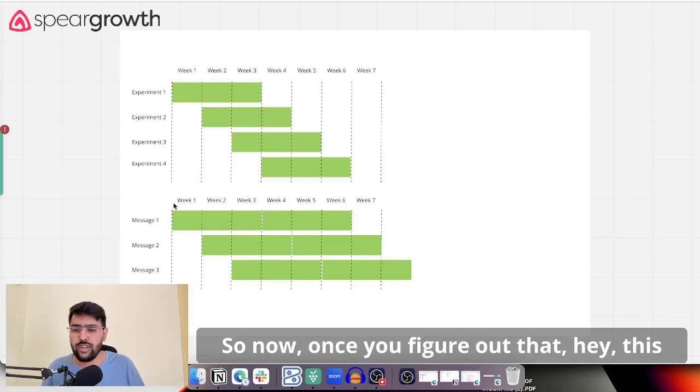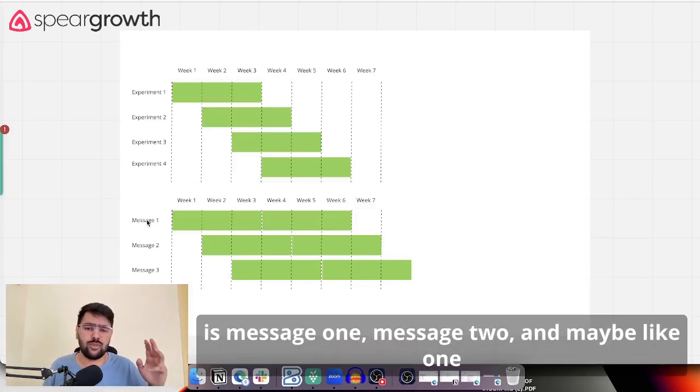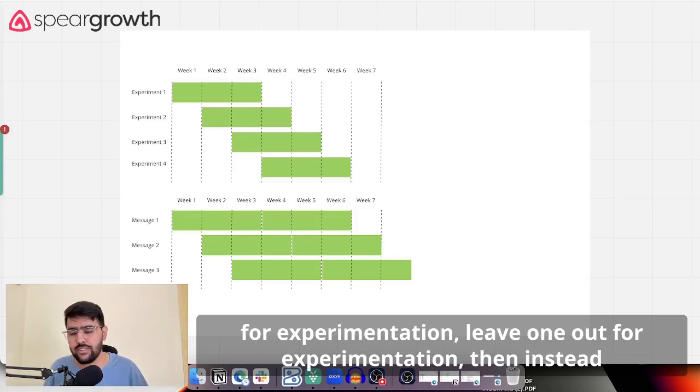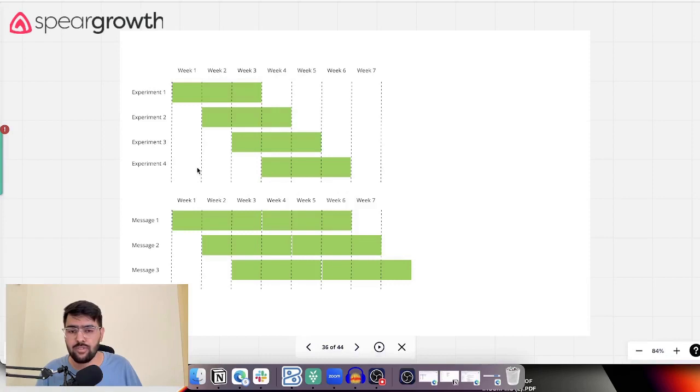So once you figure out this is message 1, message 2, and maybe leave 1 out for experimentation, then instead of going to experiment number 4, which is unrelated to 1, 2, and 3, you can finalize these 3 messages. Now let me just run the next experiment on the same message and continue doing that.